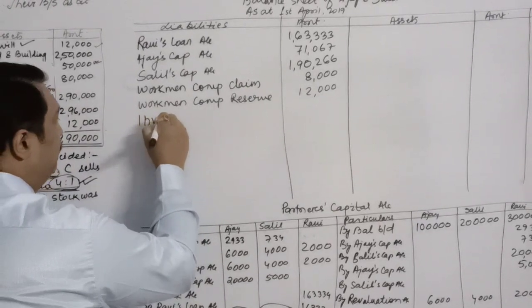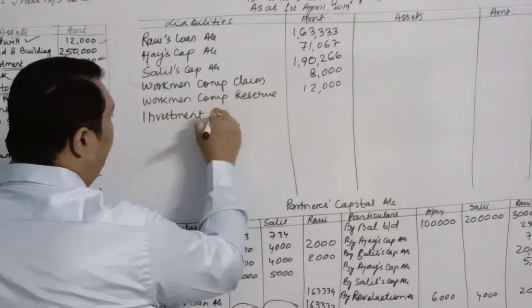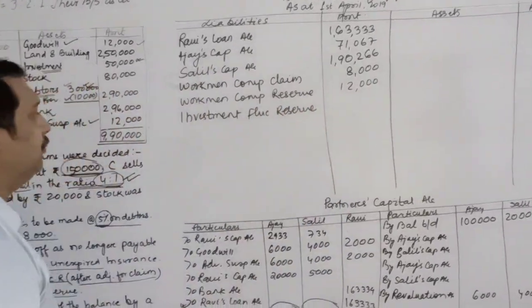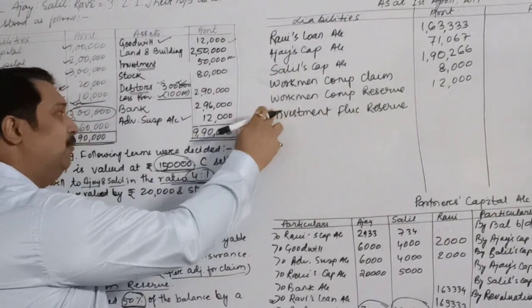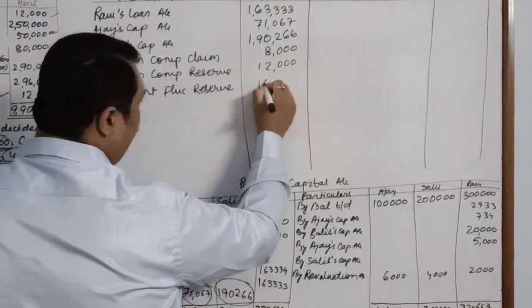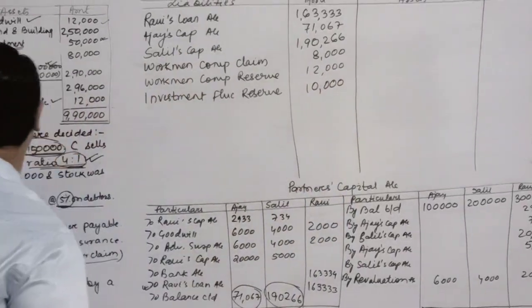Similarly, for investment fluctuation reserve also, this amount they wanted to show in the new balance sheet, which was rupees 10,000. So we'll show the same value here also.